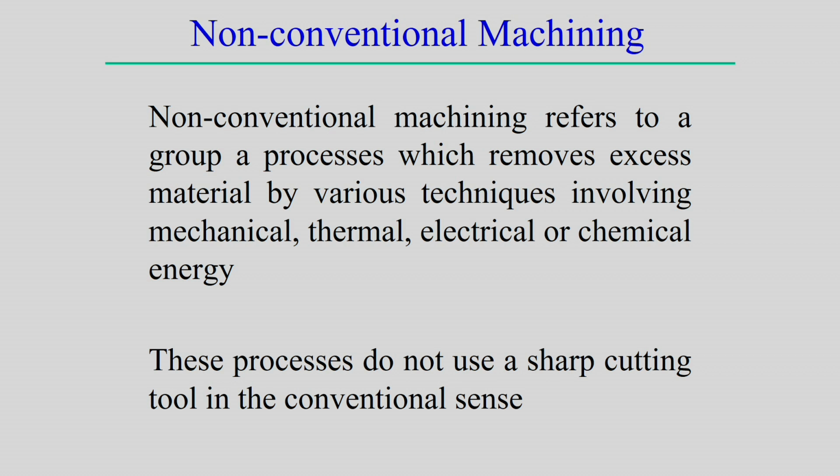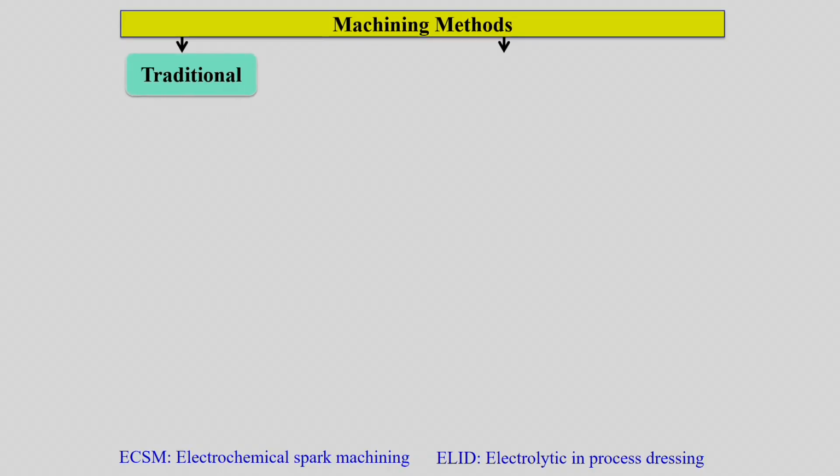So, that is why we focus only on the non-conventional machining processes, where there is a requirement of a very fine hole, for example very good surface finish and very complicated shape, which is not possible using the conventional machining process. So, now we look into what the different machining methods are.